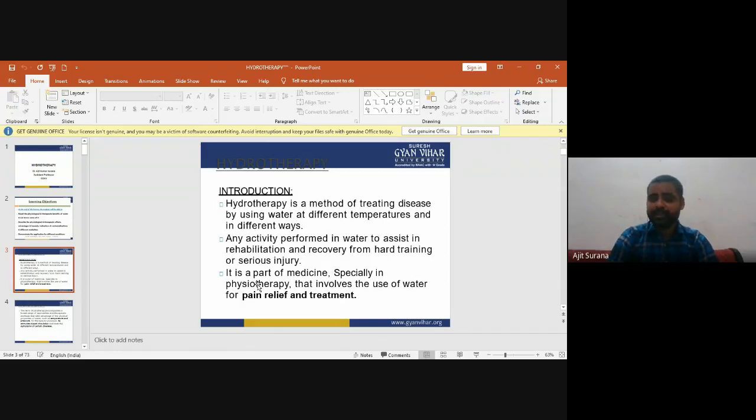It is a part of medicine, especially in physiotherapy, that involves the use of water for pain relief and treatment. So this is the introduction of hydrotherapy.